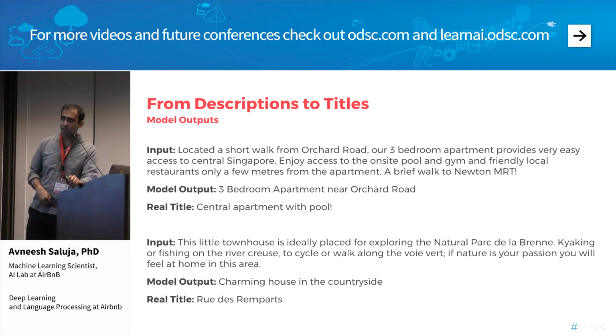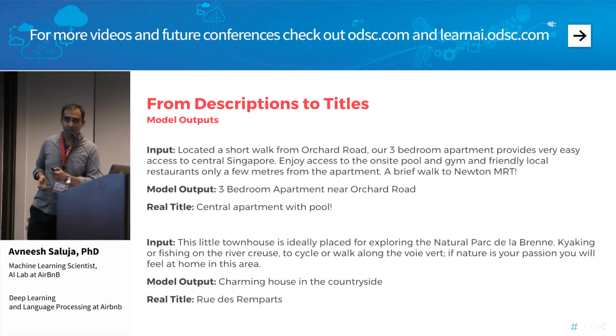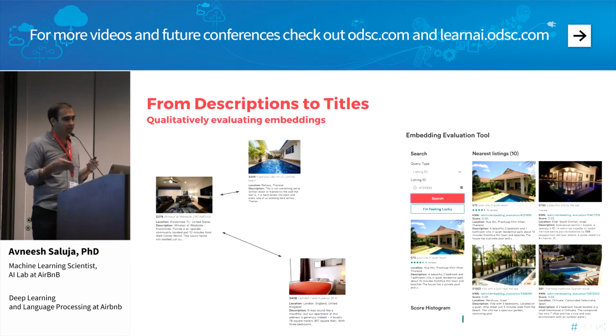But if you look at the model output, I would argue that, because of the emphasis on nature and so forth, the model really gets it right by saying, a charming house in the countryside. So the model is generating very reasonable titles, and as I mentioned, we're currently in the process of integrating this into the list-your-space flow to suggest to potential hosts what good titles they could use, as well as for SEO.